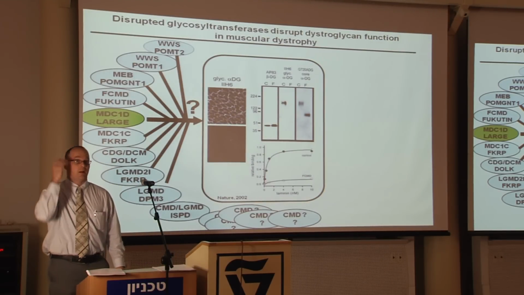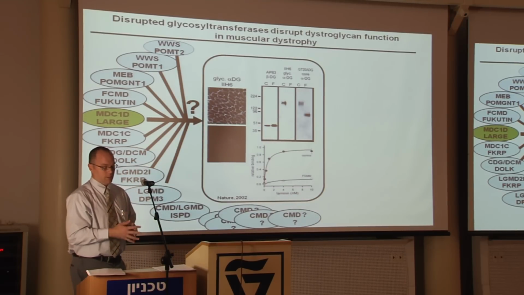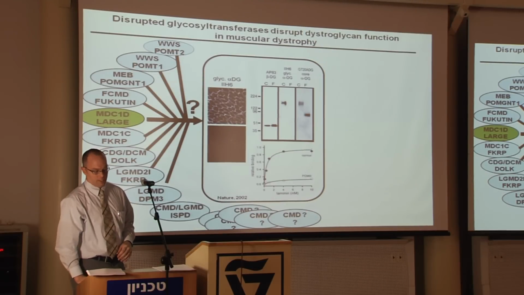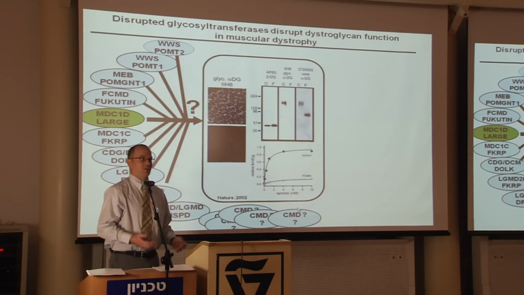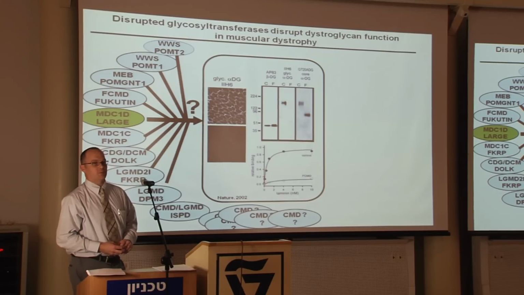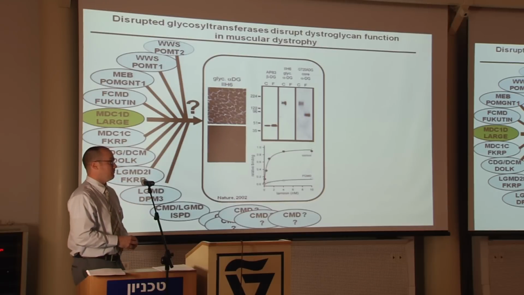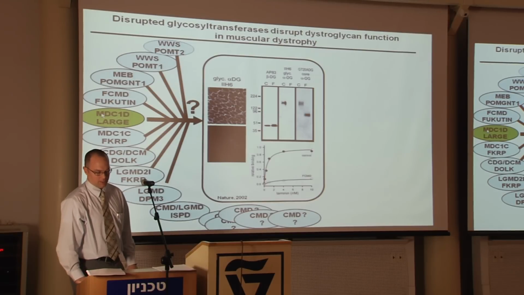This disease has become increasingly complex because the field has now identified a number of mutations in a number of different genes that all appear to cause the exact same biochemical defect in alpha-dystroglycan that leads to its loss of function. We also know, using complementation studies in work done by Kevin Campbell's laboratory, that there are probably at least 5 or 6 other genes that all participate in this pathway. We don't know how they all work, and we don't know particularly how they all converge on this very important glycosylation event that leads to the functional activity of this protein.